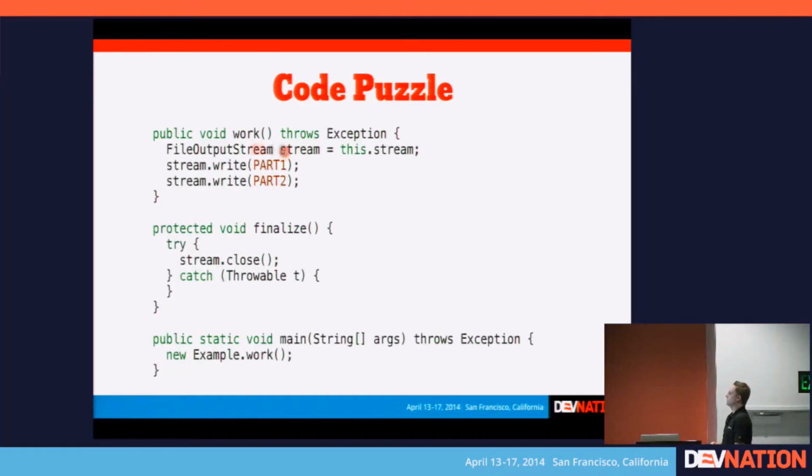So that brings me to this puzzle. This is basically an example of the safety close approach. We have a work method at the top that defines some action we're taking. In this case, we're writing to a file. And then we have a finalize, which safely closes it. And then we have the main method, which simply executes the work method. So does anyone want to take a guess what happens with this puzzle?